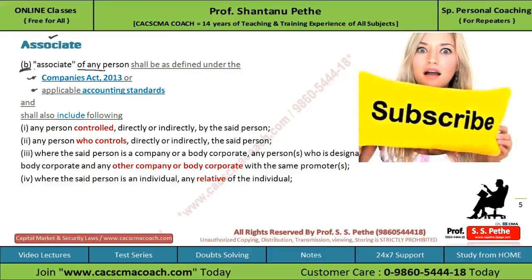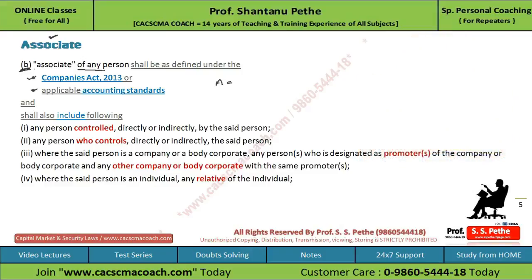So first they say that the term associate will have the same meaning as defined under the Companies Act or applicable accounting standard, and then they say it shall also include the following. It means the inclusive part of this definition starts from here, and there are 4 sub-clauses which are given here.